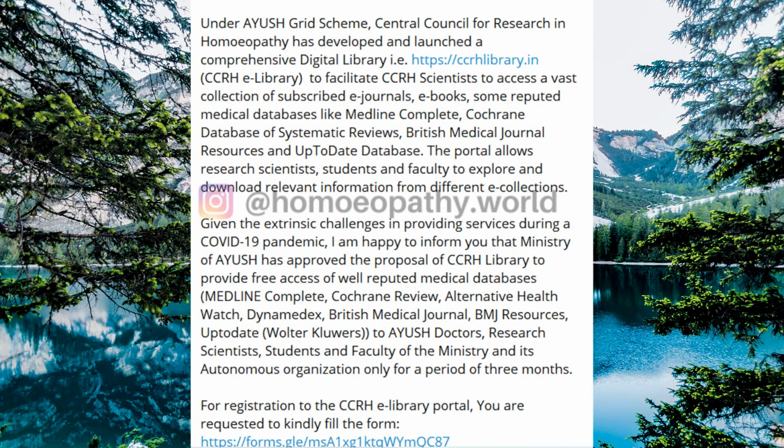Given the extrinsic challenges that we have faced during the COVID-19 lockdown and because of the pandemic, the Ministry of Ayush provided and approved the proposal of CCRH eLibrary to provide free access of well-reputed medical databases, which I have already mentioned, and many others like Alternative Health Watch, DynaMed, and BMJ resources, etc., to Ayush doctors.